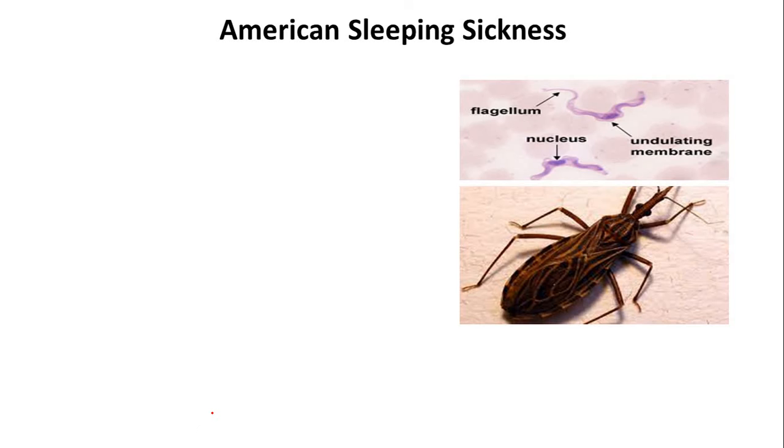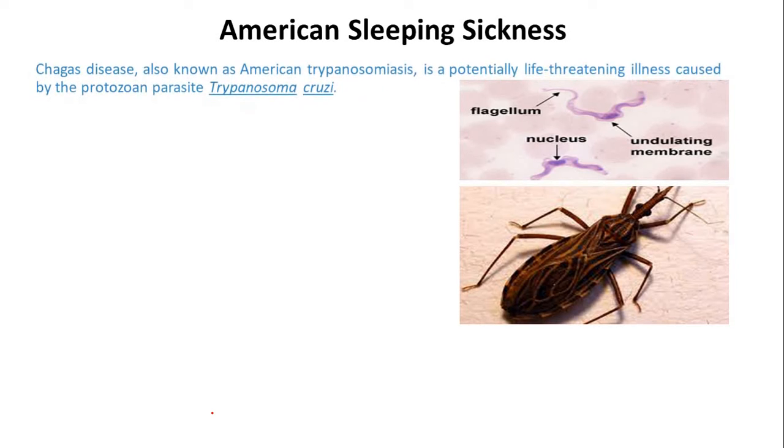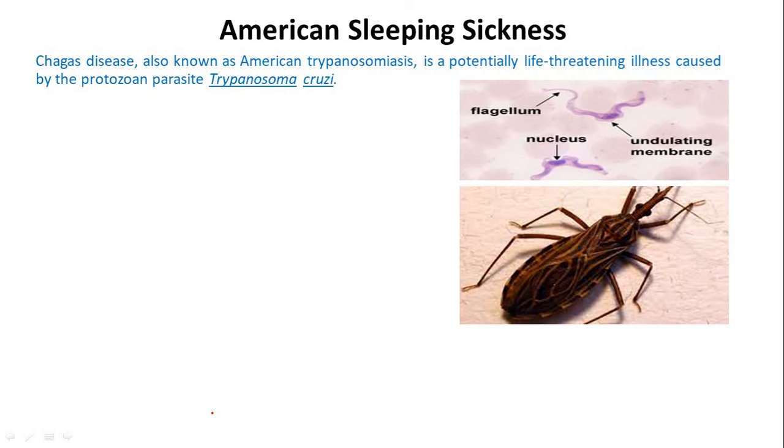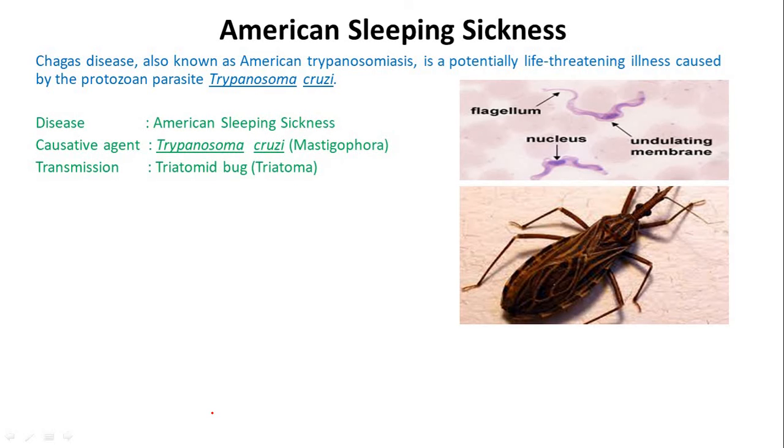Fourth one is American sleeping sickness. Chagas disease, also known as American sleeping sickness, is a potentially life-threatening illness caused by the protozoan parasite Trypanosoma cruzi. Disease name, American sleeping sickness. Causative agent Trypanosoma cruzi. This is a Mastigophora or Zoomastigophora. Transmission is by the triatomine bug or Triatoma. This is the picture of the triatomine bug.